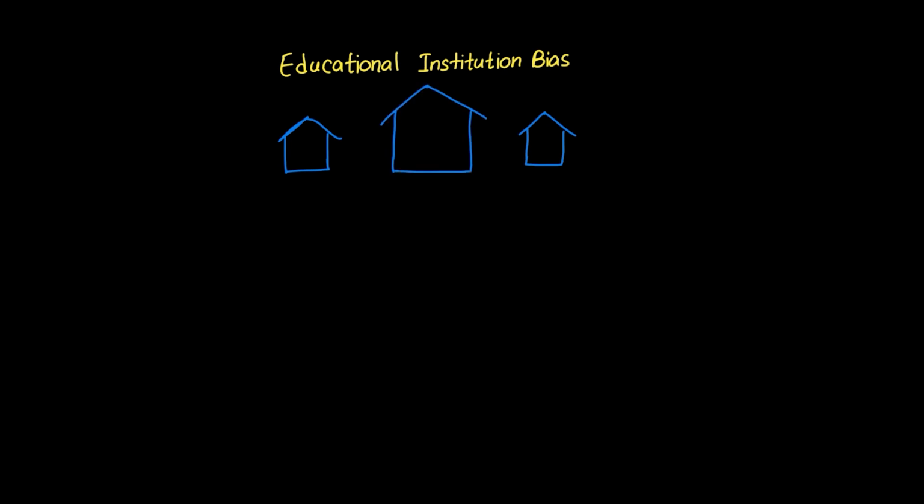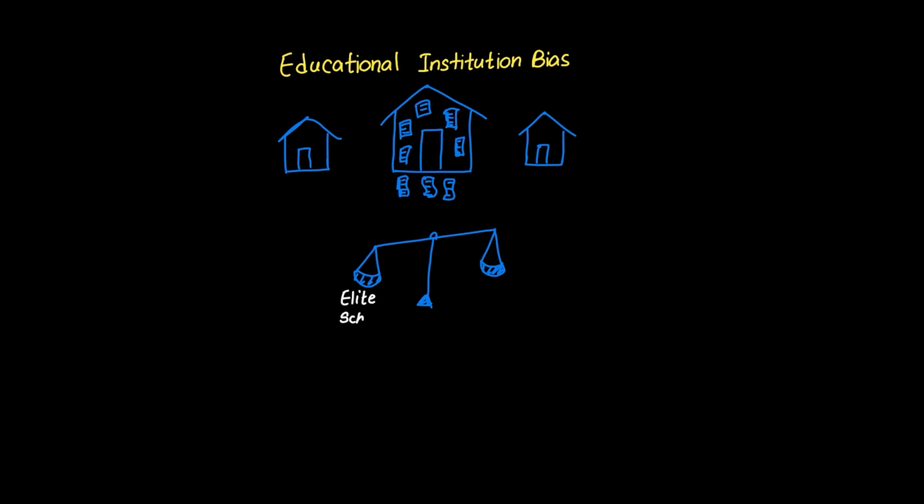Resume screening bias towards certain educational institutions is a textbook example of selection bias affecting fairness. This happens when training data overrepresents graduates from particular schools, teaching the AI an unfair preference. Imagine training a food critic using only reviews from French restaurants. Similarly, if an AI learns mostly from resumes of Ivy League graduates who got hired, it develops an institutional bias. The AI starts treating Harvard or Stanford as a quality signal rather than evaluating actual skills and experience. This creates an unfair disadvantage for equally qualified candidates from state schools.